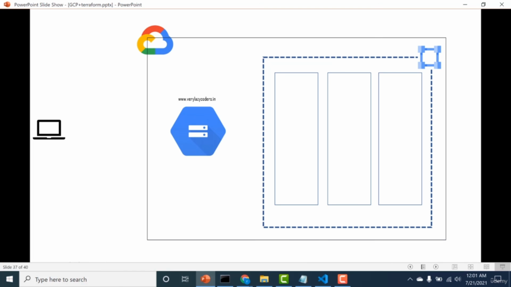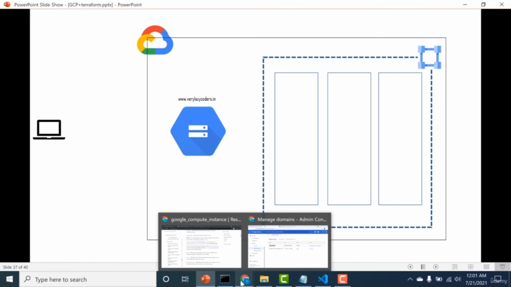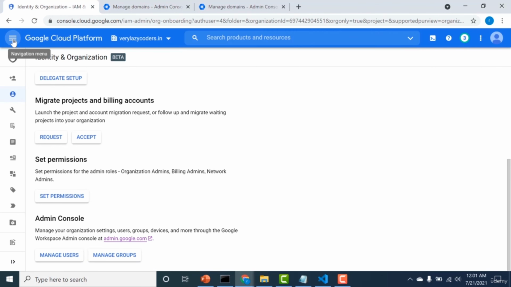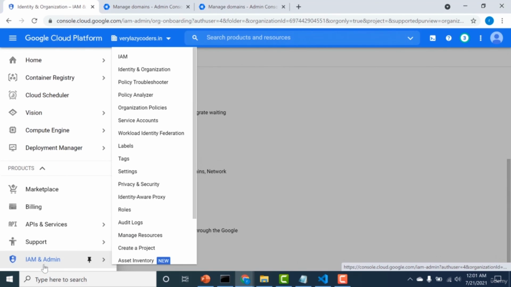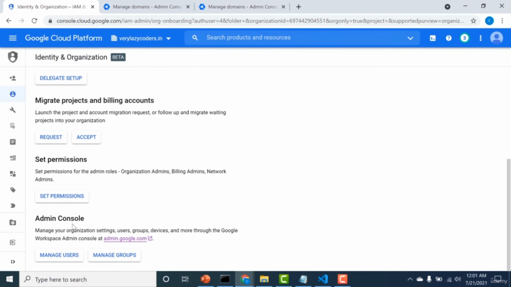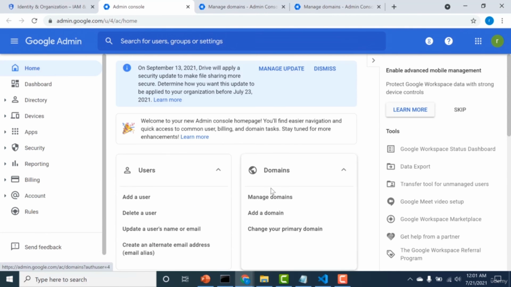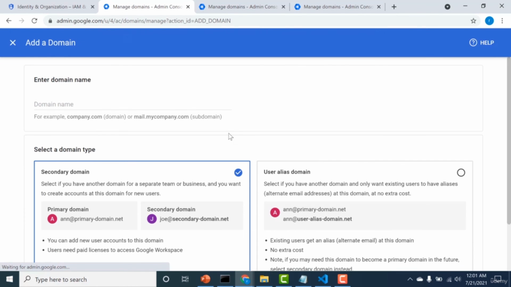So how do you register your domain in Google? To do that, we'll go back to our GCP console. You can go to your IAM, and within IAM, you can click on Identity and Organizations. Here you'll get a link to admin.google.com. So you can just click on this. And here there's a subsection called Domains. Here you can add a domain.